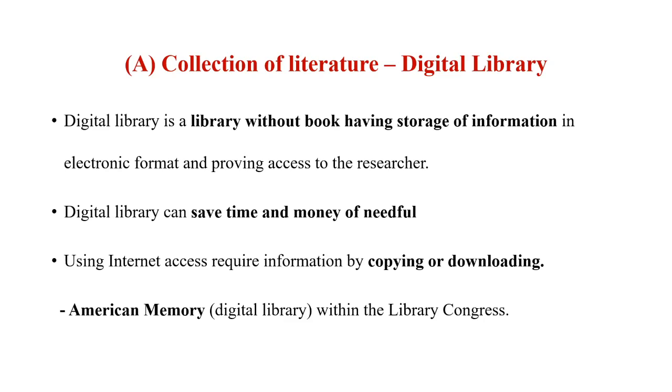Then, using the internet, you can access required information by copying or downloading. Suppose while you access the internet to review your literature, whenever you find information related to your research problem, you make a copy of it or download the full text or full article, and offline you can read the same article for your research purposes. Here I mention one example, American Memory. It is a type of digital library within the Library of Congress.